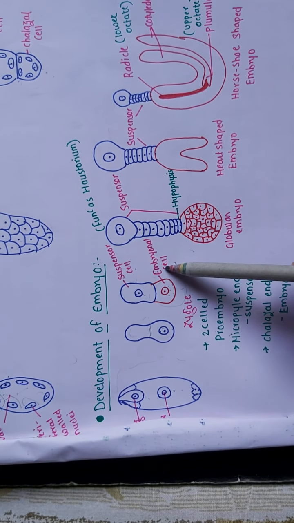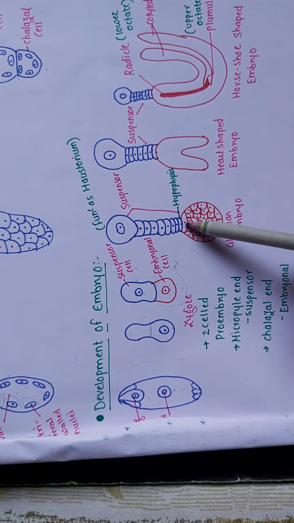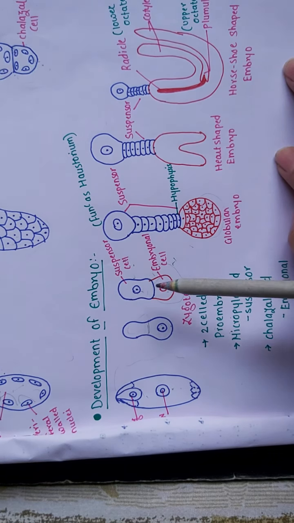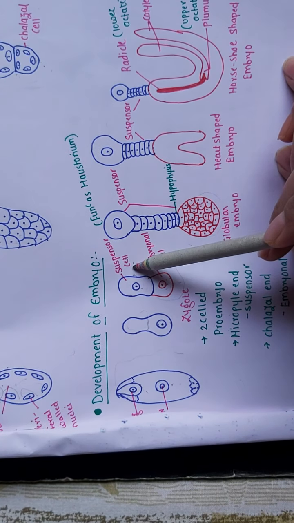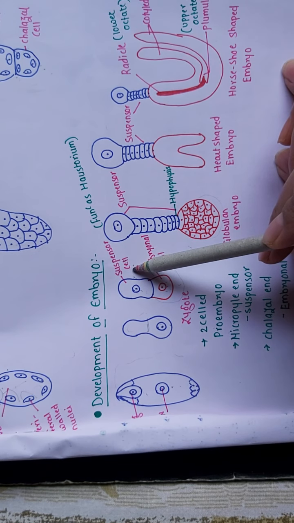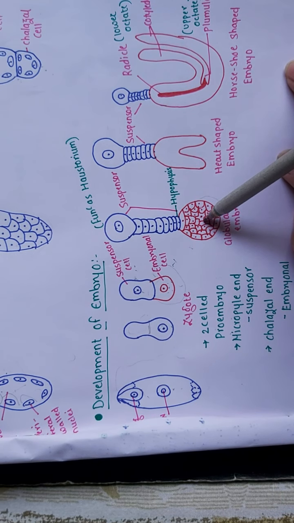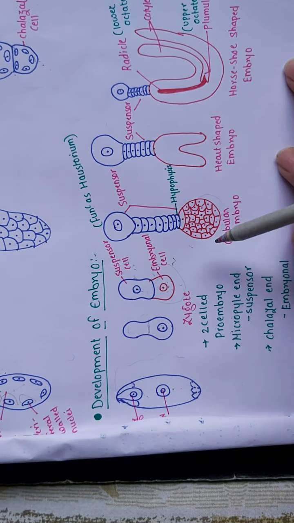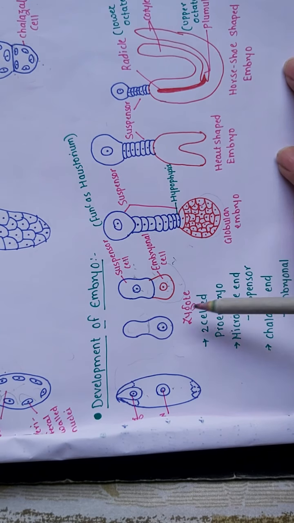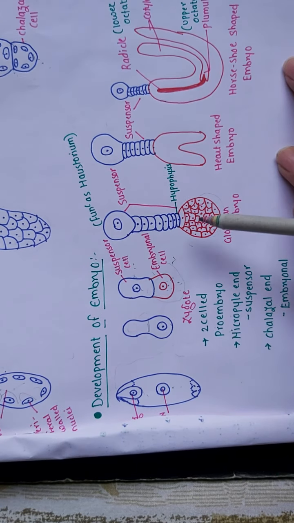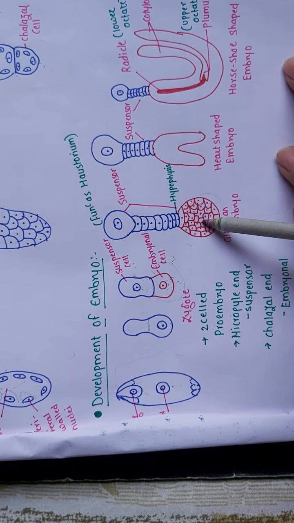Concentrate on the embryonal cell. The embryonal cell forms the globular embryo. So this basal cell, that is the suspensor cell, pushes the developing embryo into the deeper endosperm for its proper nutrition. The apical cell of the two-celled pro-embryo undergoes a transverse and two vertical divisions at right angles to each other, so that it will form the octant stage.